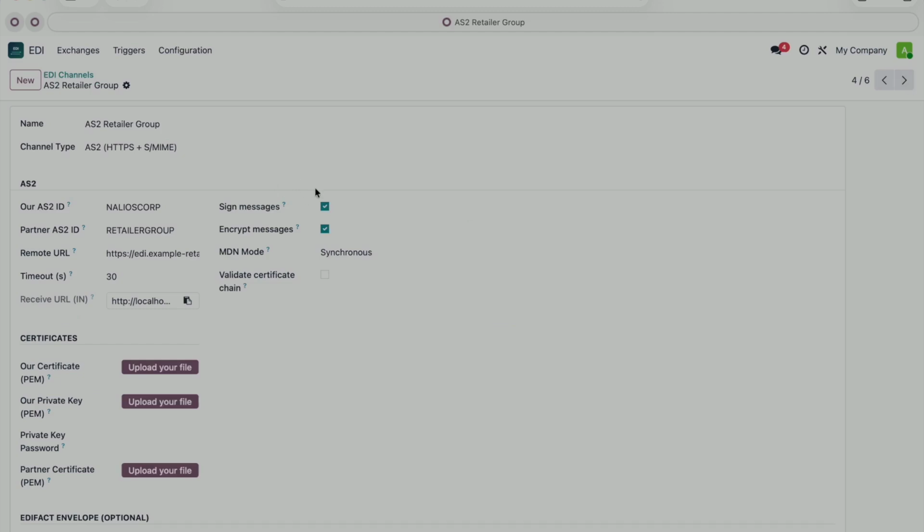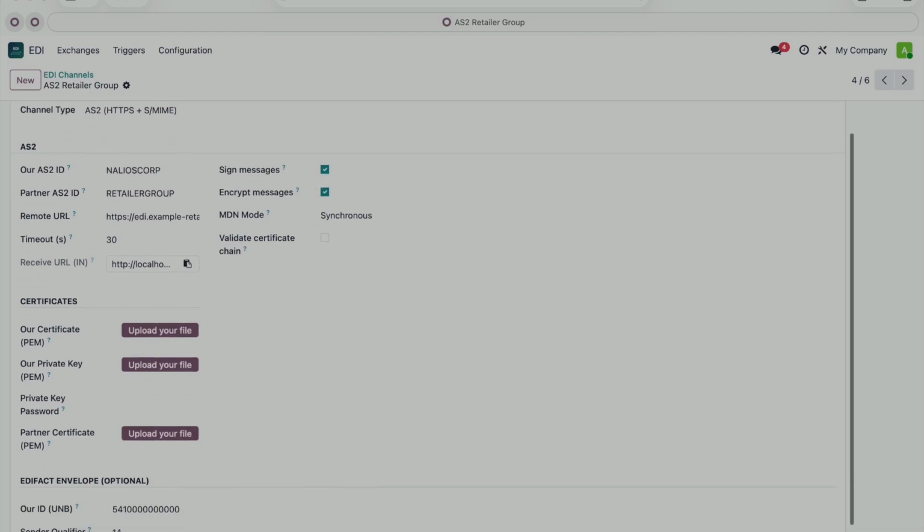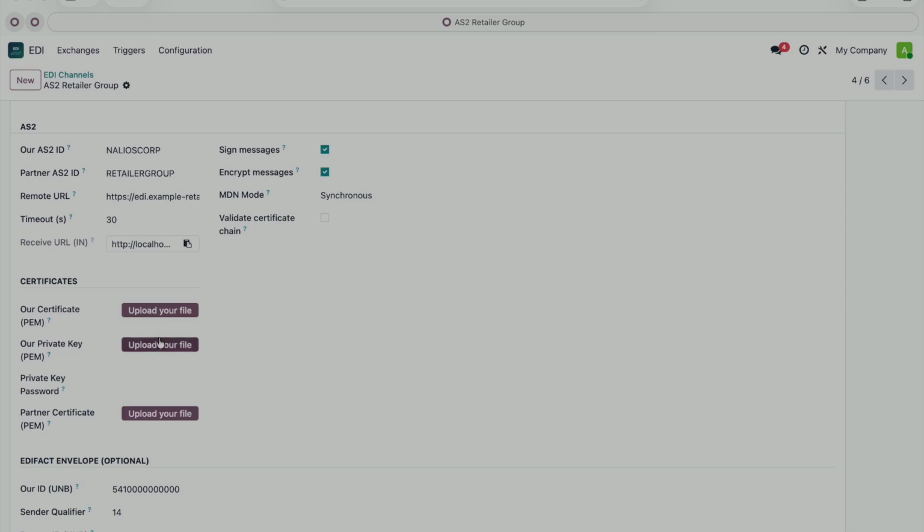The AS2 channel is the historic standard for B2B EDI. Messages are encrypted and signed, and the partner sends back an acknowledgement of receipt called an MDN, either synchronously within the same connection, or asynchronously on a dedicated URL. This whole feature is enabled from the settings with a simple toggle. It's disabled by default because it requires an extra Python library. I won't run a live test on this channel since it needs real certificates. But you can see the full configuration here. Just our certificates, the partners, and that's it.